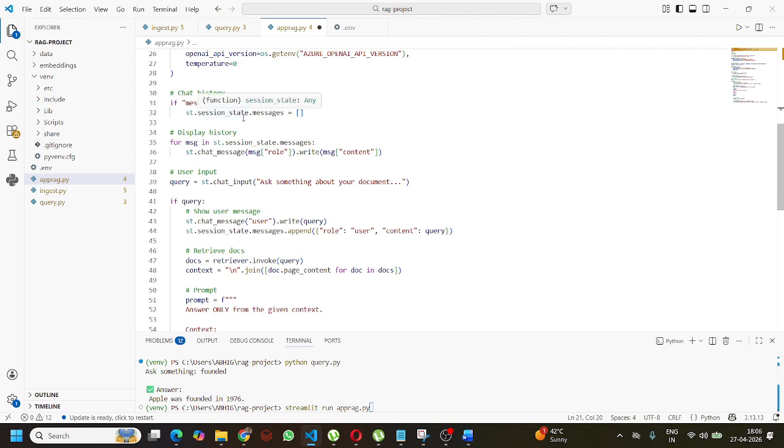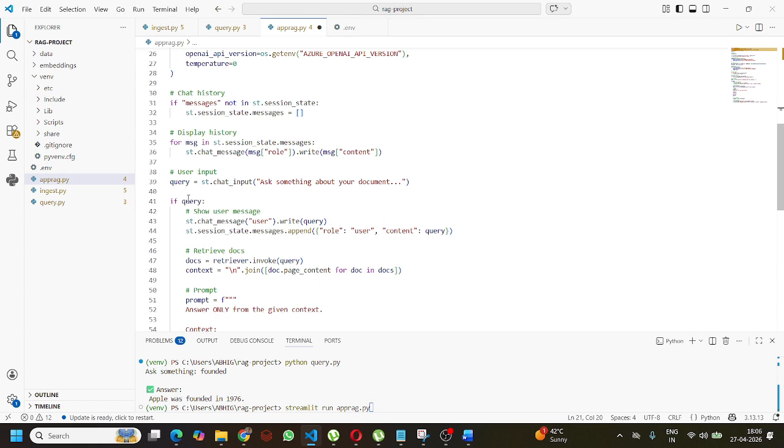Here we are handling the chat history. Store chat history: if message not in the session state, that means you can see, if message not in the session state, then set messages as it is. This is important to keep the conversation memory in the UI, right? Without this, the chat would reset every time. Then display history: we use st.session_state messages, chat message, role, and message content, right? This shows the old chat messages, and whether the role is user or assistant.